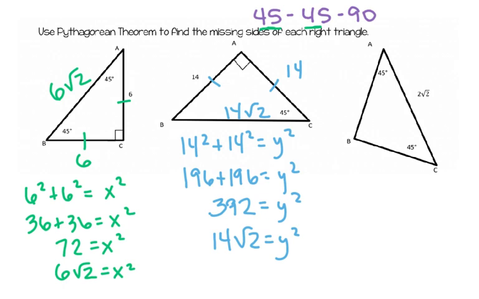So let's take a look at the third triangle. This one's going to be a little bit different because I have the hypotenuse. It's the legs that I don't have, the sides that I don't have.